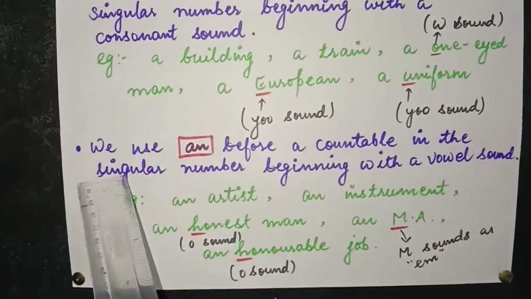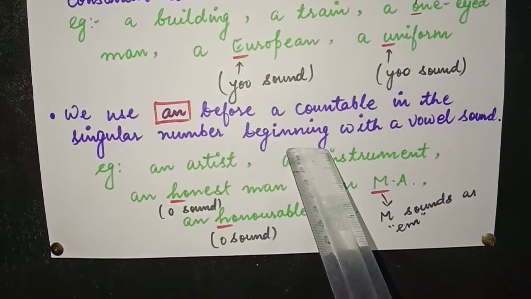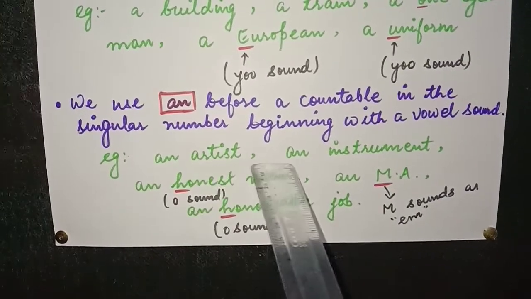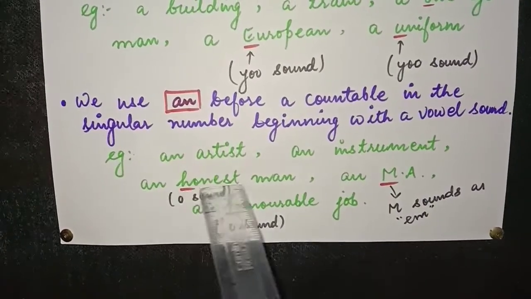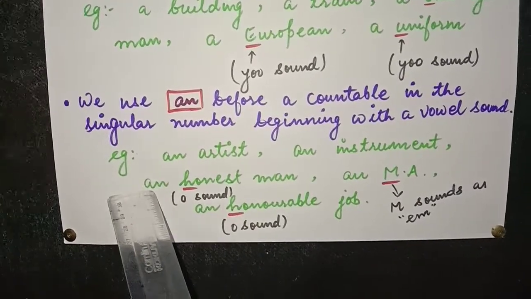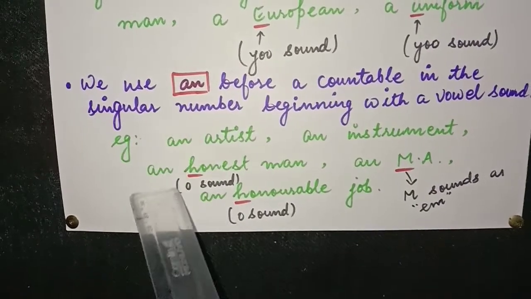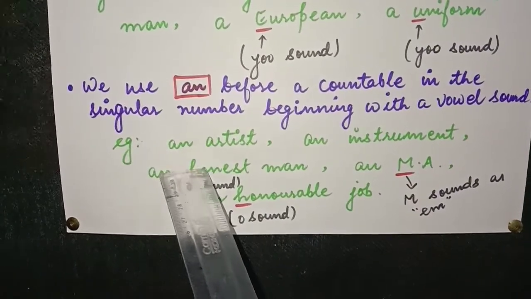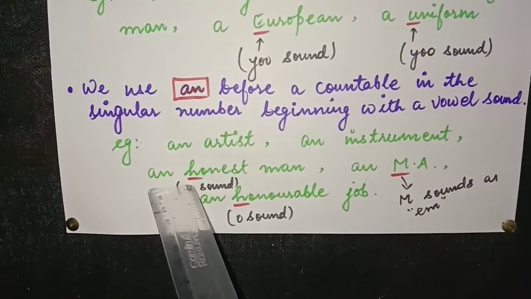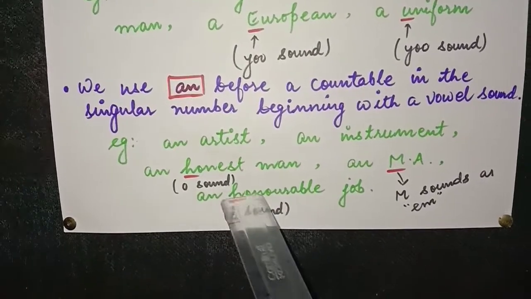Similarly, we use an before a countable in the singular number beginning with a vowel sound. An artist, an instrument, an honest man. See here, the word begins with the consonant H, but still we have used an. Why? Because the sound is of O, honest. You can pronounce it like that. Honest, O sound. An honorable job, O sound, honorable.